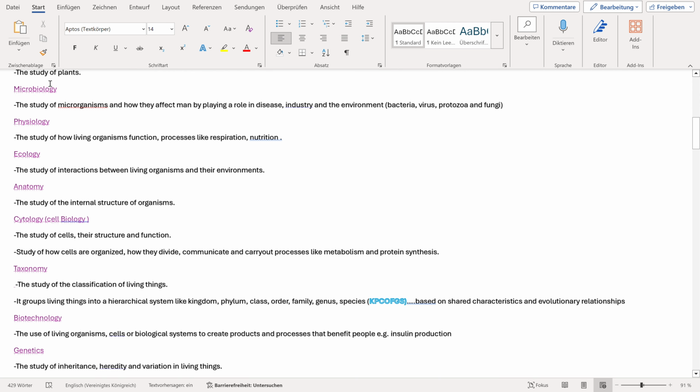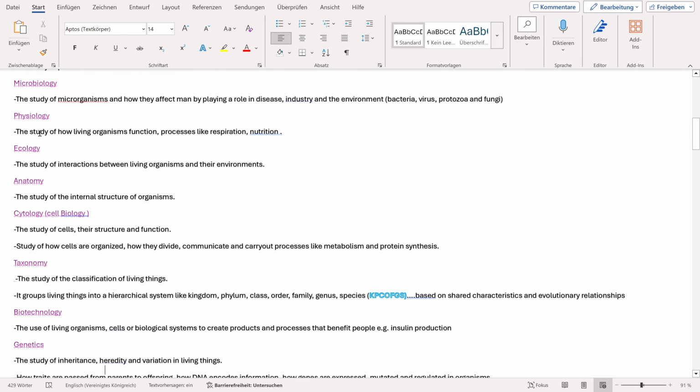Then we move on to the next branch of biology that I have listed here, microbiology. Microbiology, this is the study of microorganisms and how they affect man by playing a role in disease, in industry, and the environment. The microorganisms that I'm talking about are bacteria, virus, protozoa, and fungi. Okay, so just from the word itself, microbiology, biology, we now know study of life. So we are studying microbiology. It means it has something to do with microorganisms. So this is the study of microorganisms and how they affect man by playing a role in disease, in industry, and in the environment. And the microorganisms are bacteria, virus, protozoa, fungi, so forth.